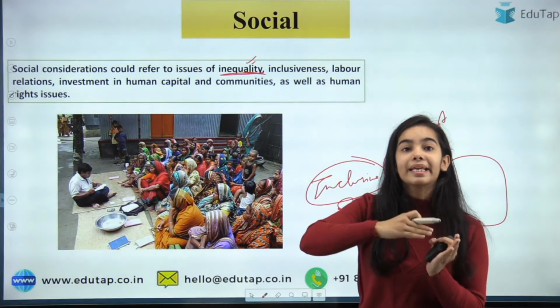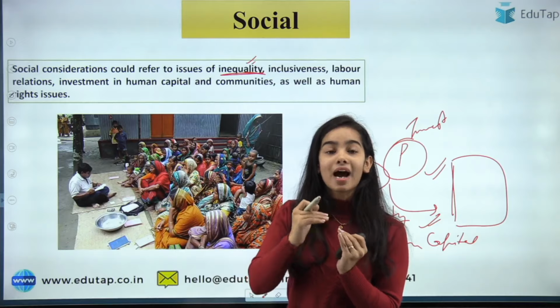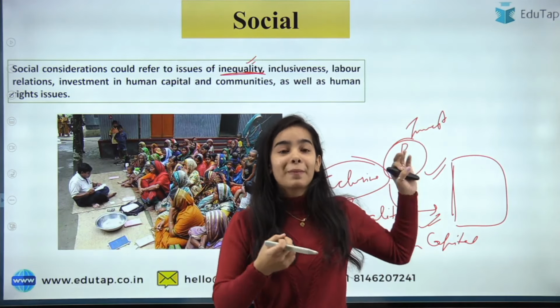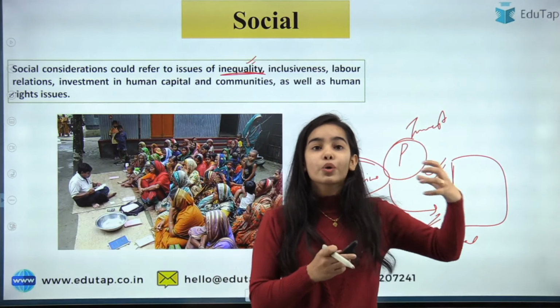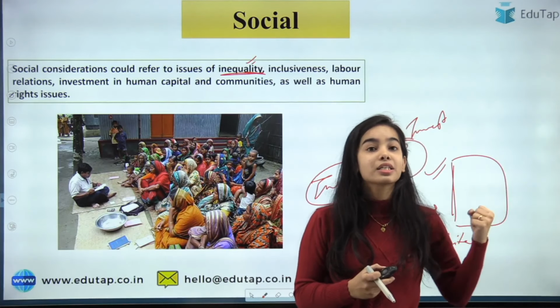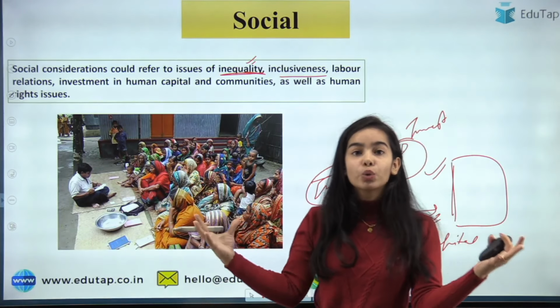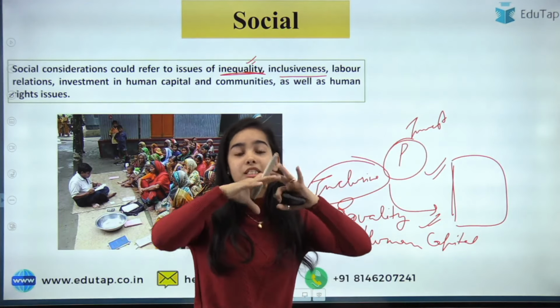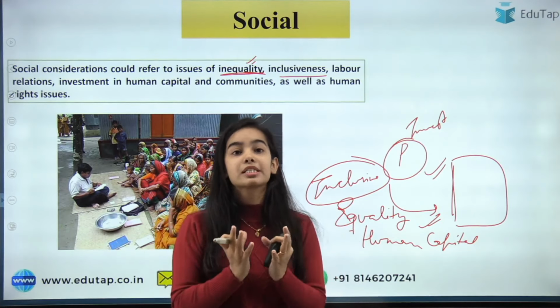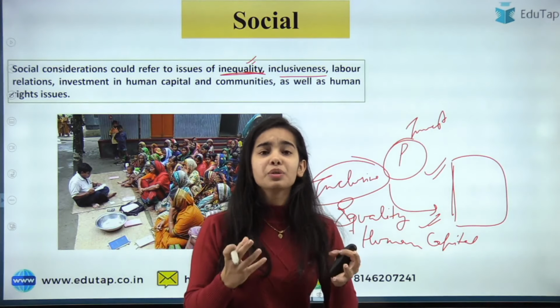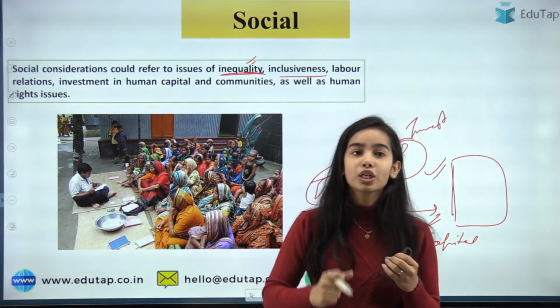The poor people can get at least to the middle class, they can have at least a better standard of living. So equality is being promoted by setting up this industry in a far off area that does not have much employment. Inclusiveness: we are including these people into the financial system, into the economic system of our country. And the RBI and the government are continuously working towards financial inclusion.